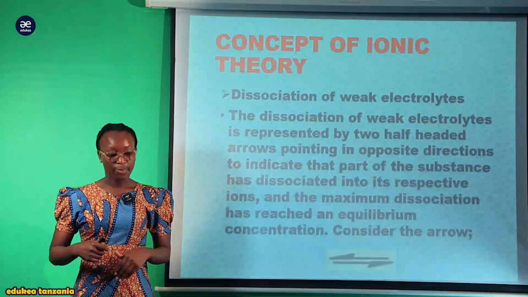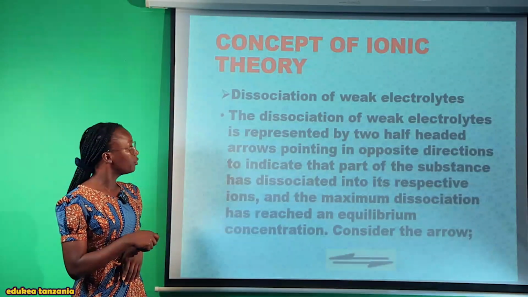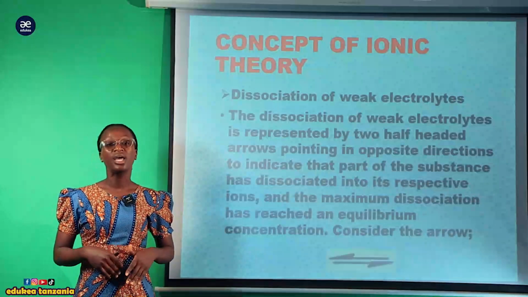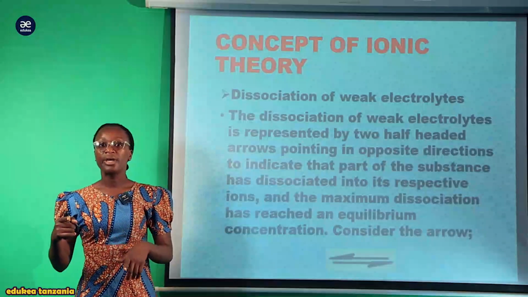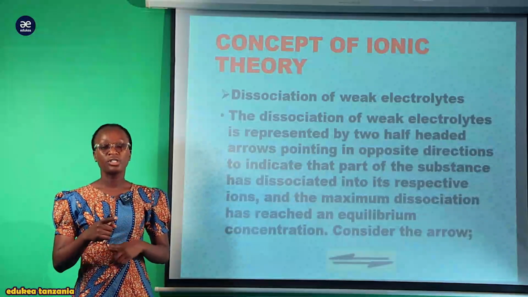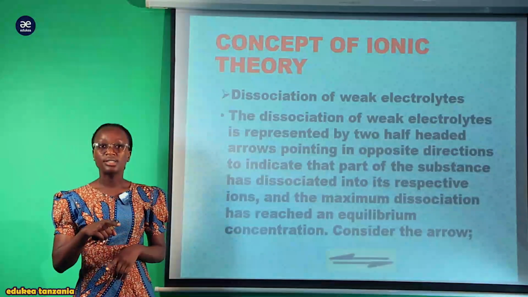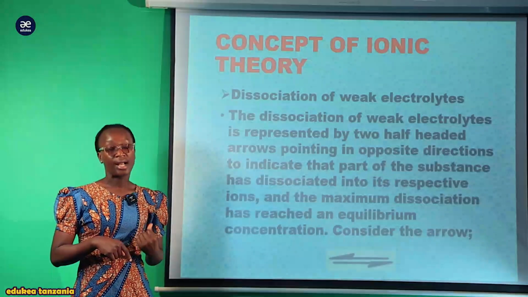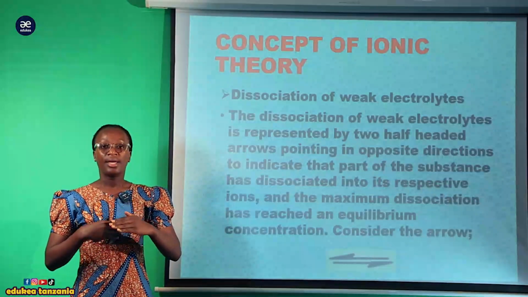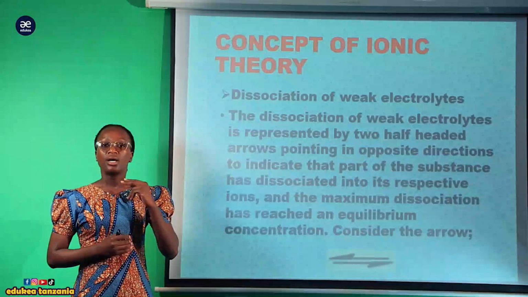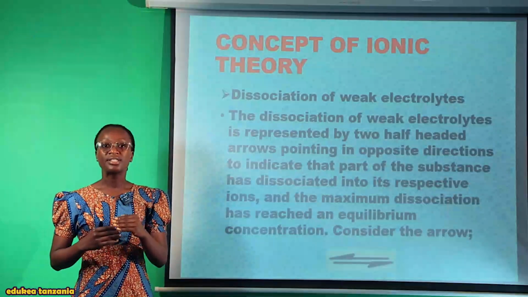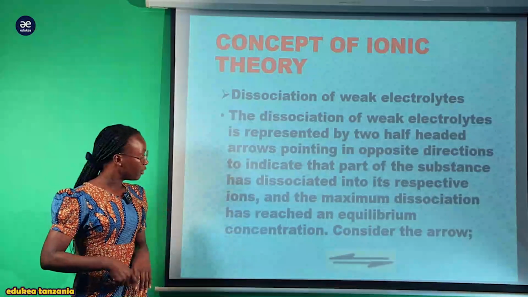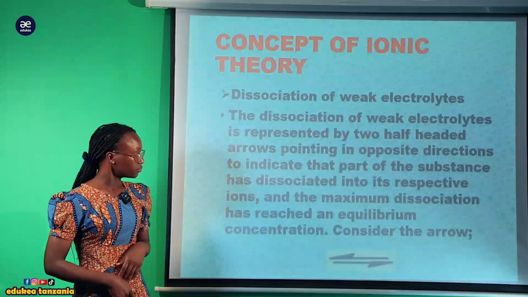The arrow is pointed in half, pointing in the opposite direction, meaning that the reaction goes forward and at the same time comes back. So in order to form the completion, it goes and the product can also form the reactant. So they are indicated or represented by two half-pointing arrows, which are pointing in opposite directions. For instance, consider the arrow like this.